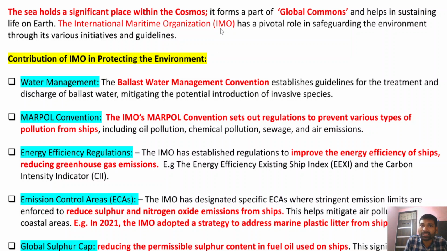In fact, the International Maritime Organization has a very crucial and important role in safeguarding the sea, and it has also launched various initiatives and come up with various guidelines to ensure that the sea, as a global commons, is protected.